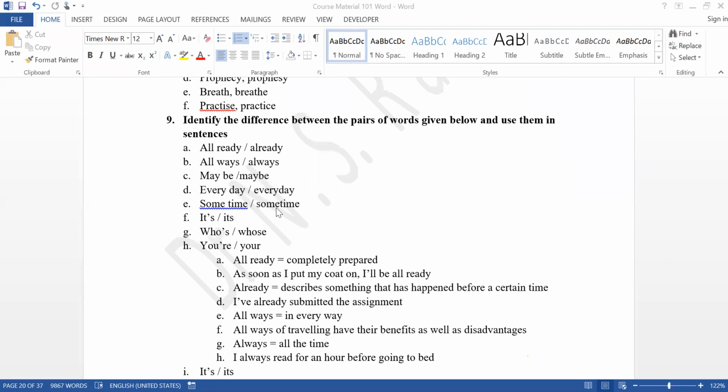I will do it sometime. I will do it someday. But when they are given separately, కొంచెం సమయము, give me some time అంటాం. But we don't say give me sometime. We don't use these two as one word.